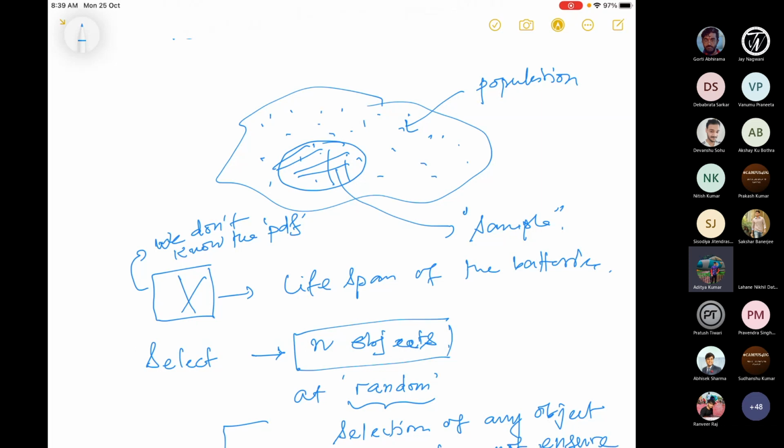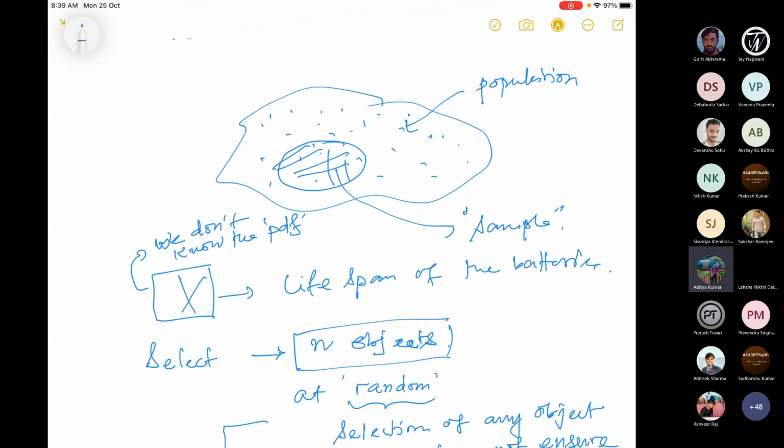So here, when I'm picking the samples, I'm not doing it with replacement. I am doing it without replacement, but still I'm calling it independent. In the sense that when my population is very large and the sample is very small, then I'll assume that it is independent. But in the true sense, it is not.